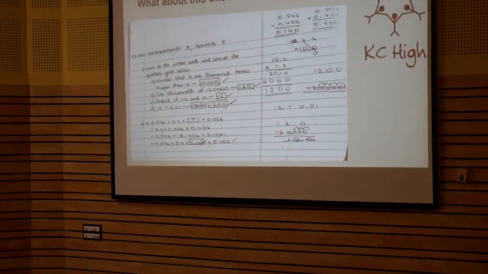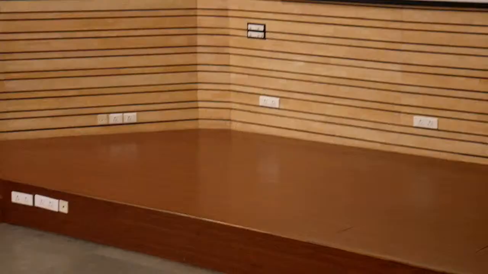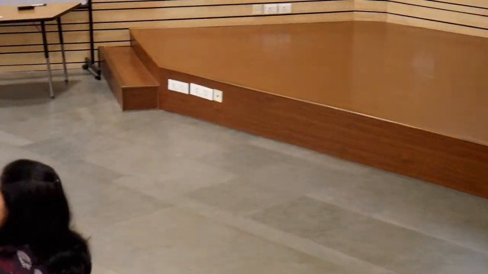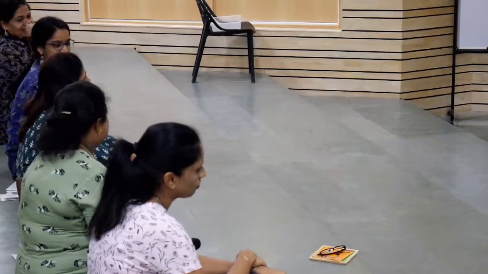So we are trying to make them read the question the way it is supposed to be read, and then copy it, and then show the steps. Many of them do have excellent mental strategies, I would say, but when they go wrong, they do not know where they have gone wrong. When you write the steps, it is easy for you to point out that this is the place I need to work on. So we have been working towards that.